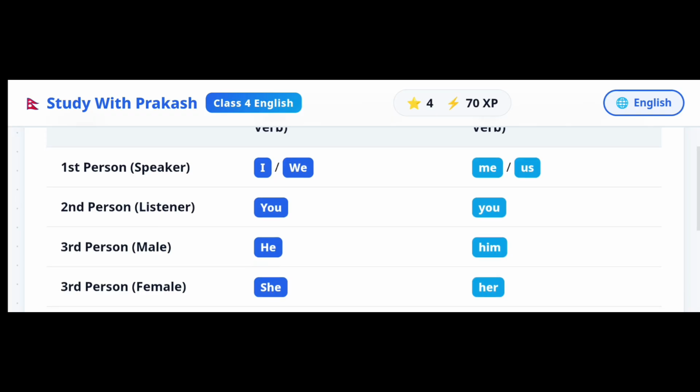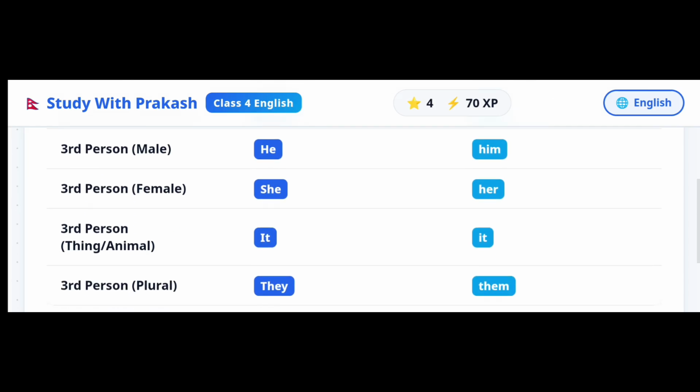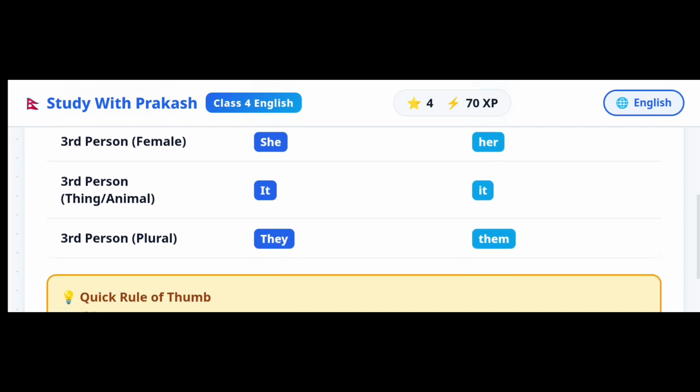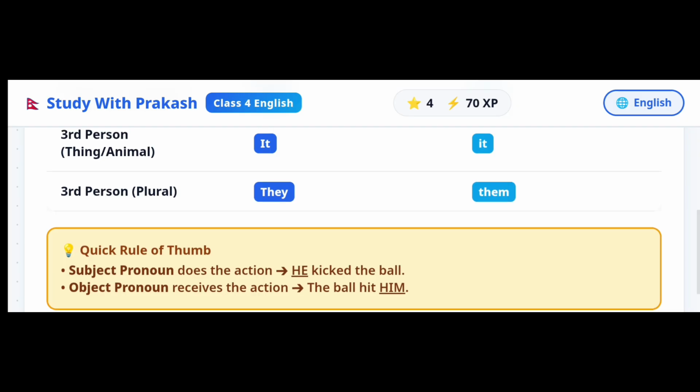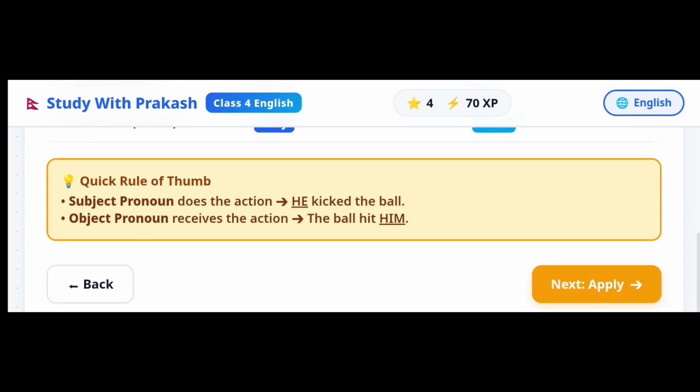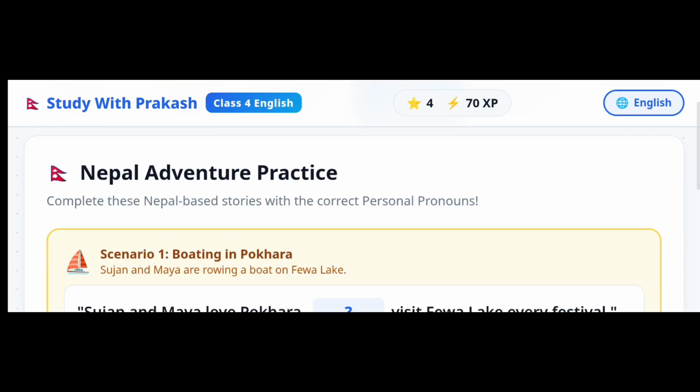Third person, for male, he, him. For female, she, her. And for animals and things, it and it. For third person plural, we use they and them. Subject pronoun does the action. For example, he kicked the ball. But object pronoun receives the action. For example, the ball hit him.